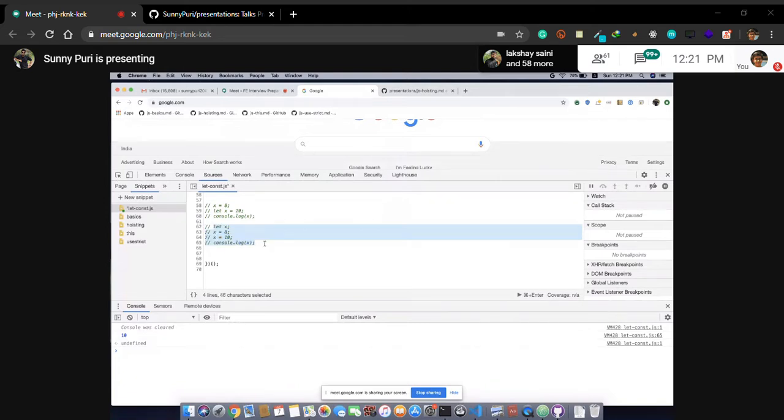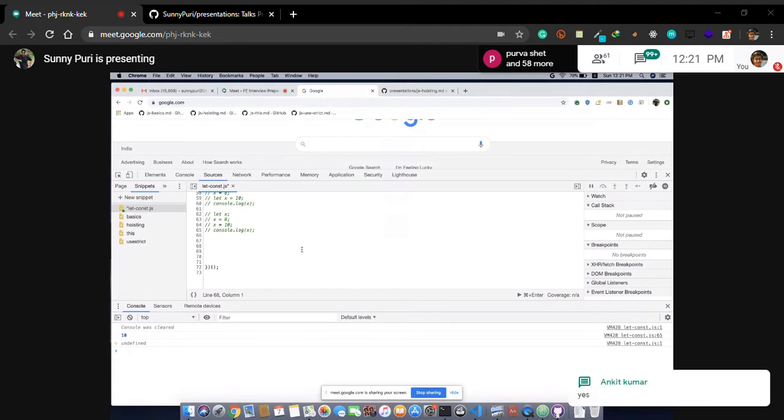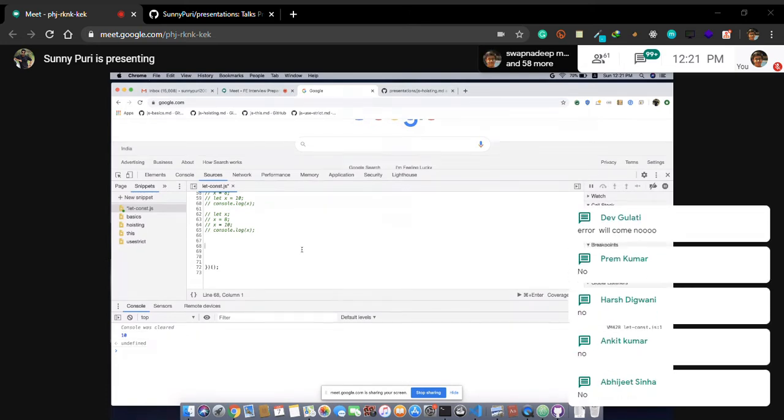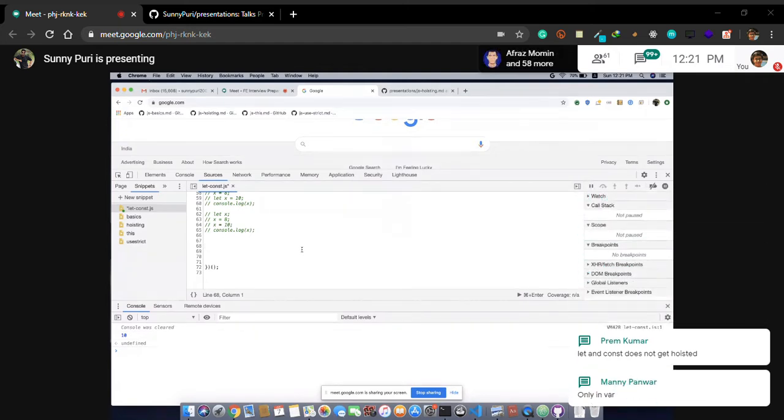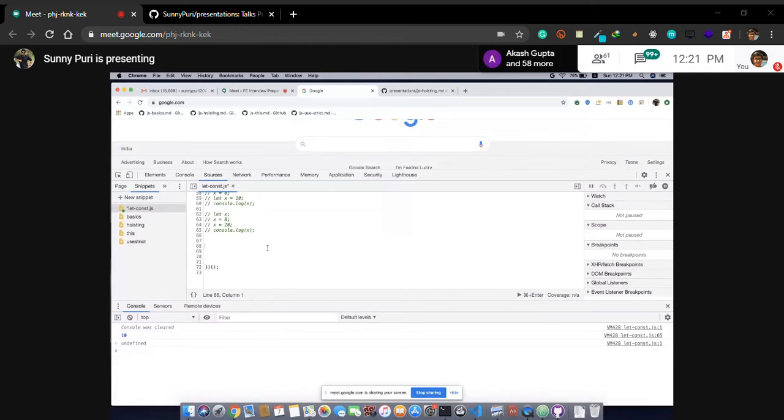Okay, we'll understand what is hoisting. So guys, tell me, hoisting we know, right? Var and functions are going on the top. So tell me this thing. In case of let and const, is hoisting happening? So I think maximum are saying no. Okay, okay. Let and const do not get hoisted, only var. We'll come back to this.